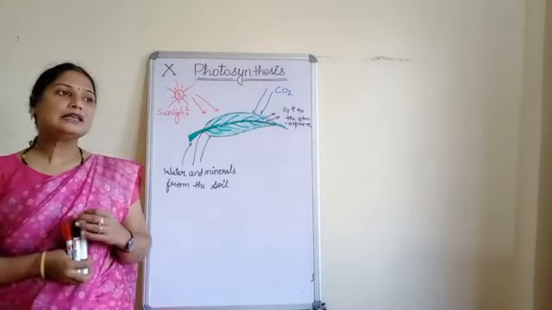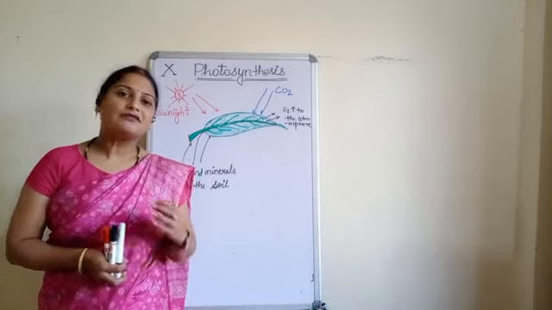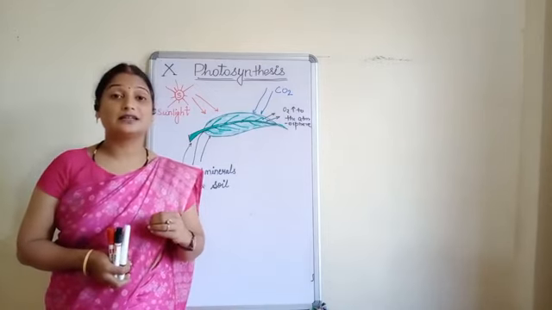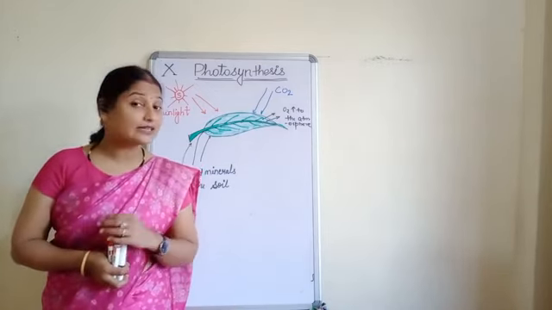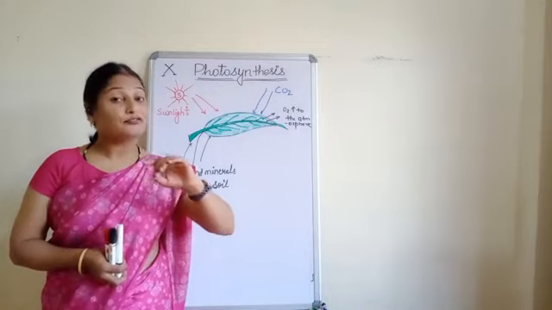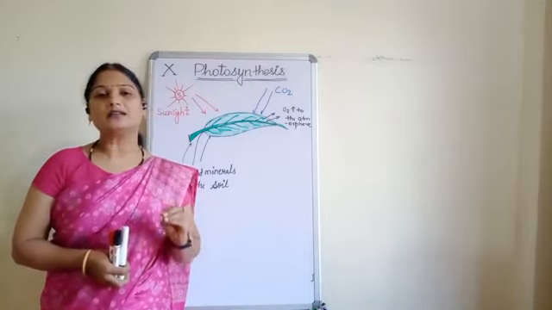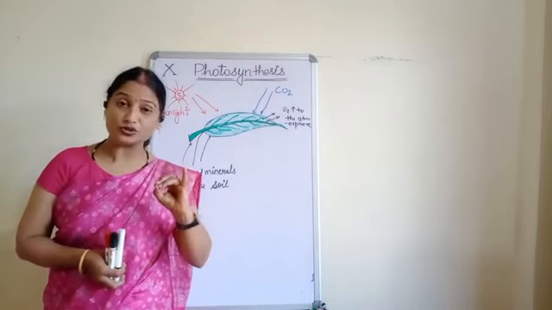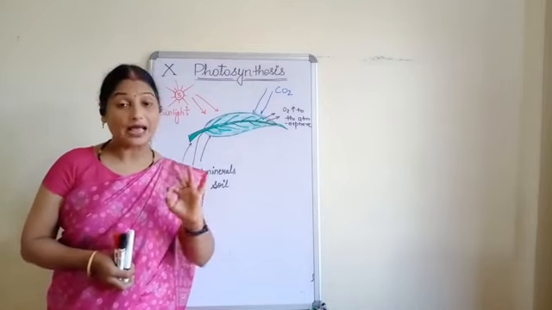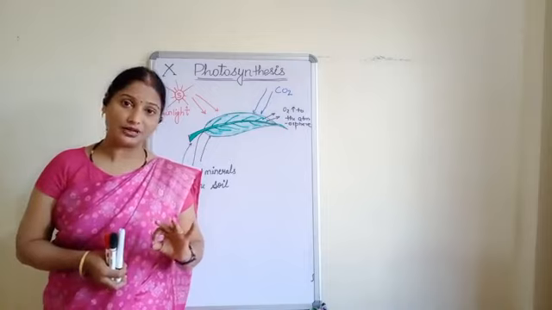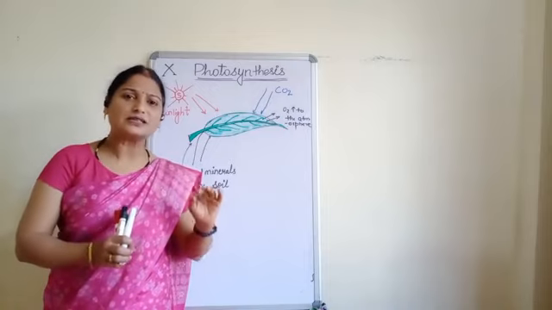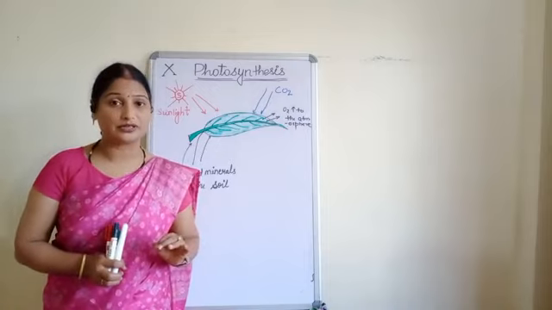When you all have started studying your science subject, from that time only, you all are studying about autotrophs, heterotrophs and photosynthesis. Okay, so all these points are well known to you children.